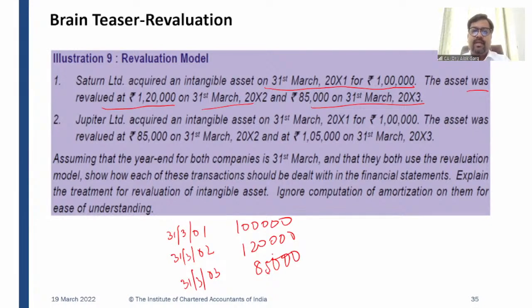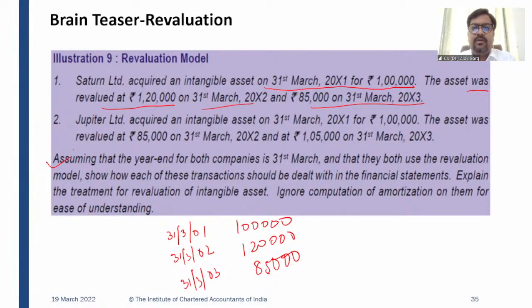So friends, I'm not talking about point number 2, I'm only talking about point number 1, and then I am reading the third paragraph. Assuming that the year end for both companies is 31st March and that they both use the revaluation model, you are required to show how these transactions should be dealt with in the financial statements. Explain the treatment for revaluation of the intangible asset. Ignore computation of amortization on them for ease of understanding.